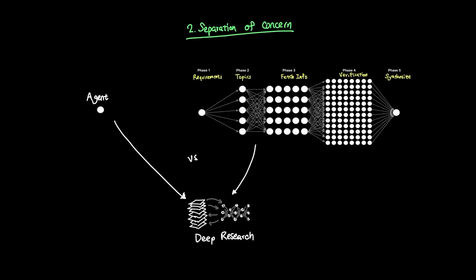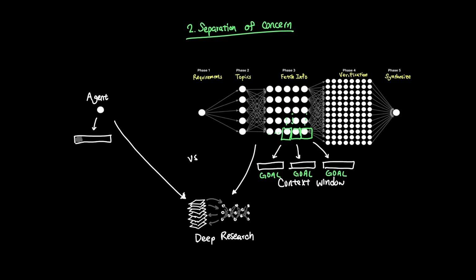Another benefit is separation of concerns. The fact that each agent has its own context window helps focus its own context window towards its goal. Whereas a single agent might need to keep reusing its own context to store some of it for the goal, some of it for the current task, and keep summarizing back and forth.